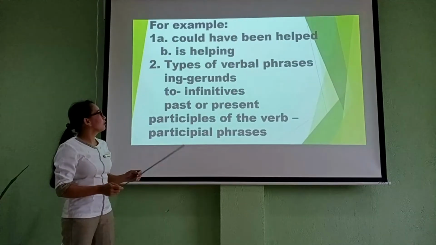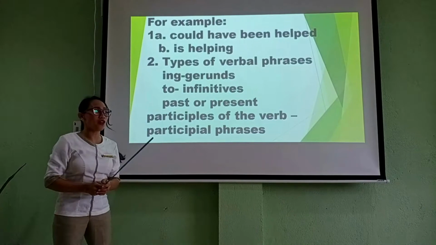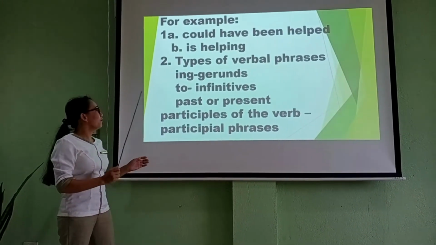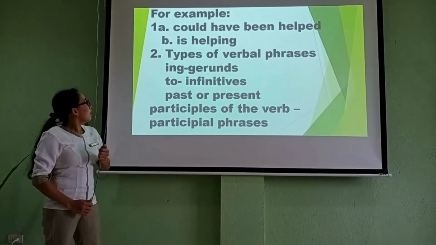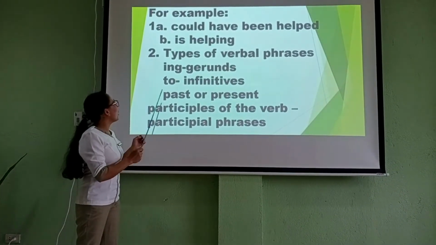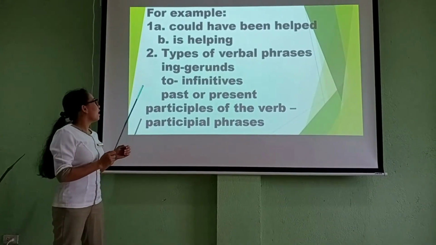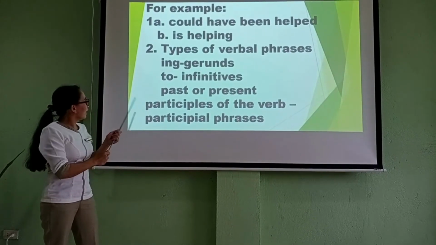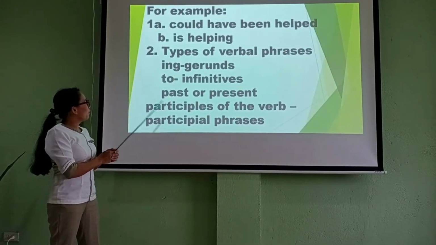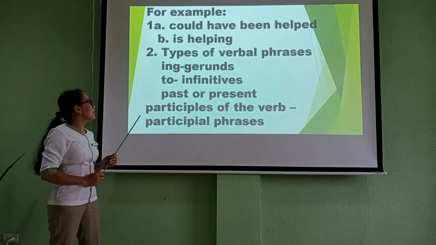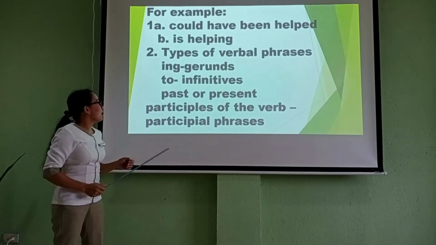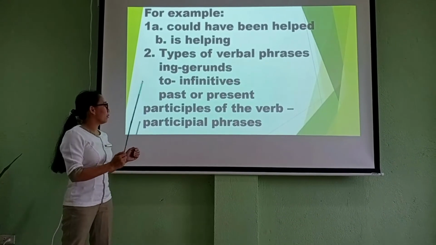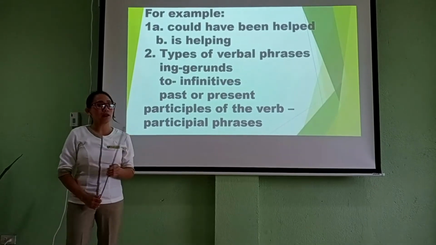And in contrast, there are three types of verbal phrases. To identify quickly the verbal phrases, if the phrase starts with ing, it is a gerund phrase. Second, if the phrase starts with to, it is an infinitive phrase. And if the phrase starts with past or present participles of the verb, it is a participial phrase.